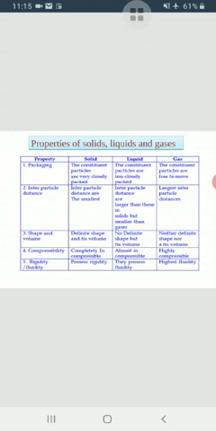Compressibility: solids are completely incompressible, they cannot be compressed easily. Liquids are almost incompressible, and gases are highly compressible. Solids are rigid, liquids possess fluidity and are not rigid, and gases have the highest fluidity. So these are some differences in solids, liquids and gases on the basis of their properties.